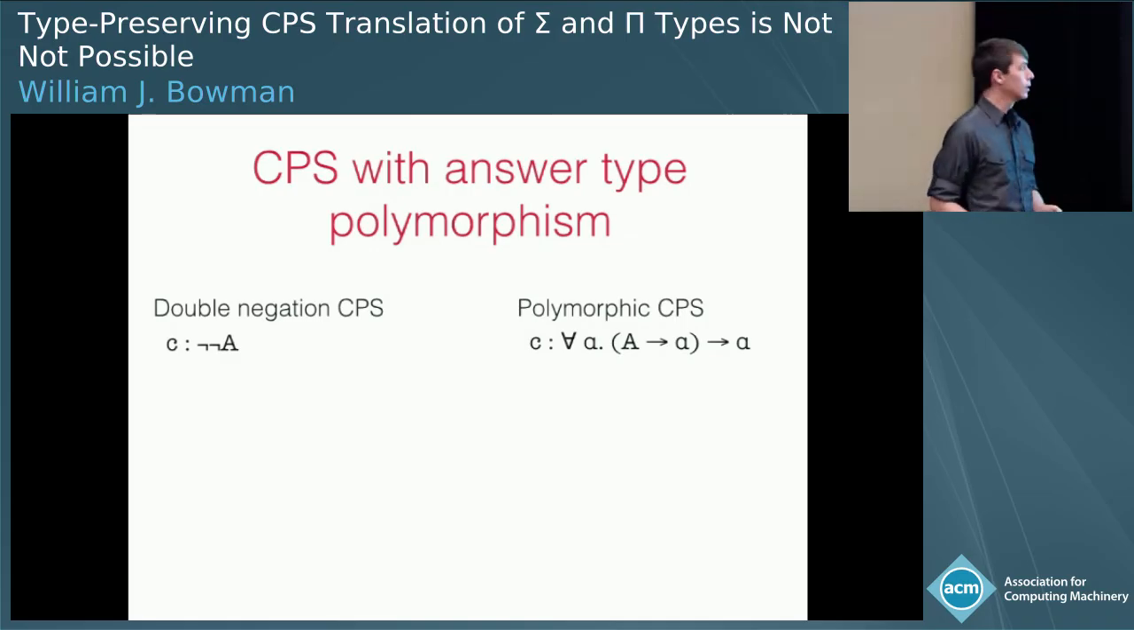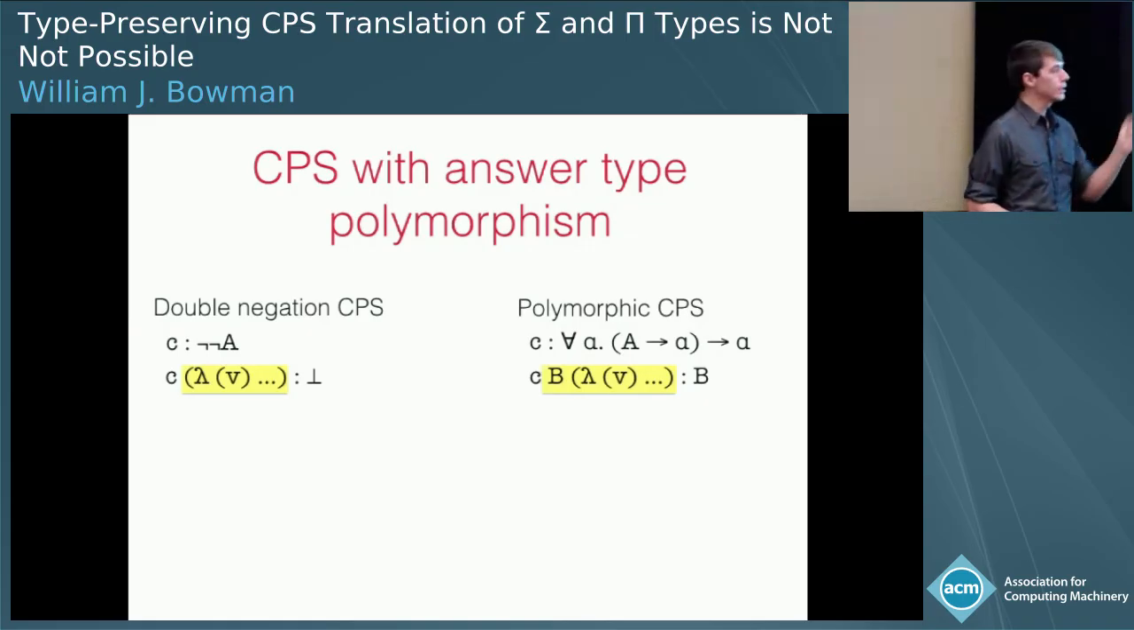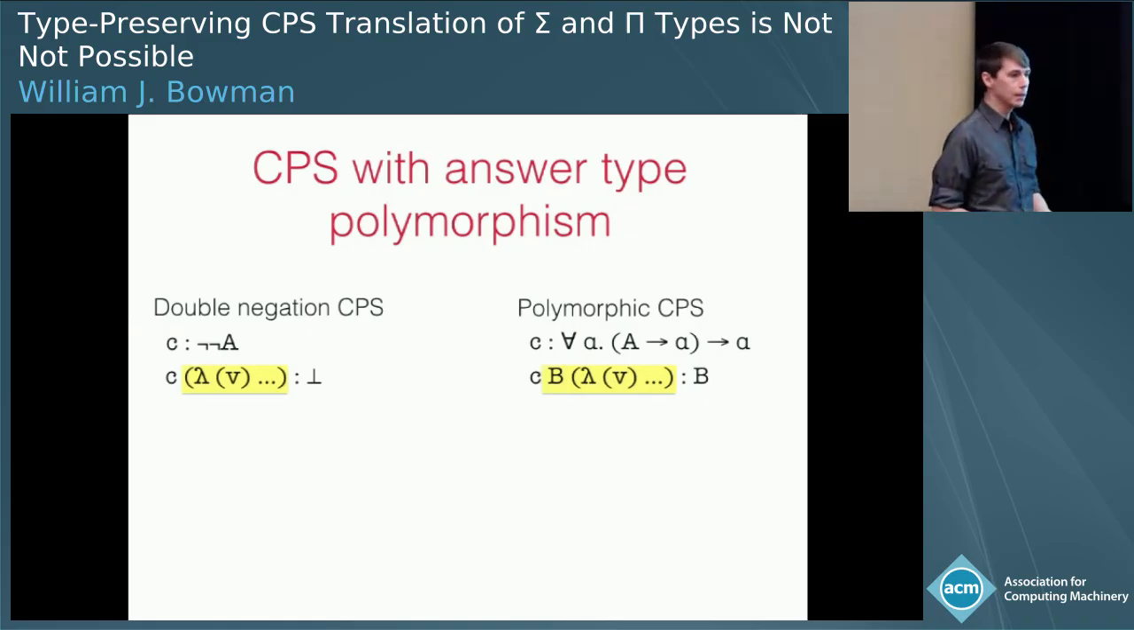And now this changes our interface to our computations. Whereas before we just provided a continuation, now we have to provide an answer type B and a continuation. But as a result, instead of getting back a false, we get back a value of type B.